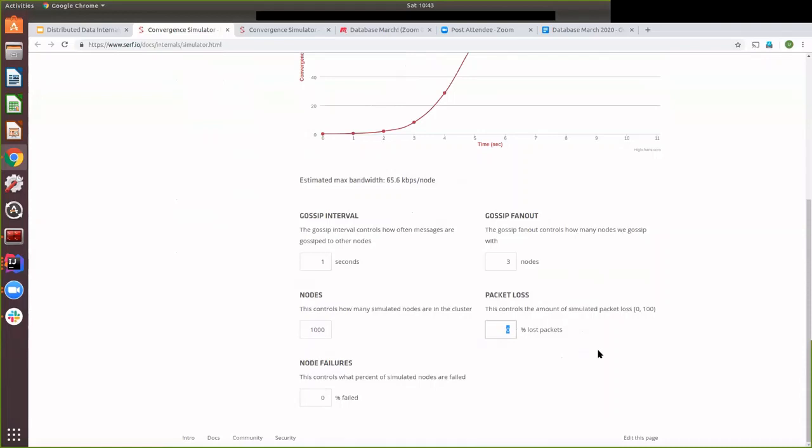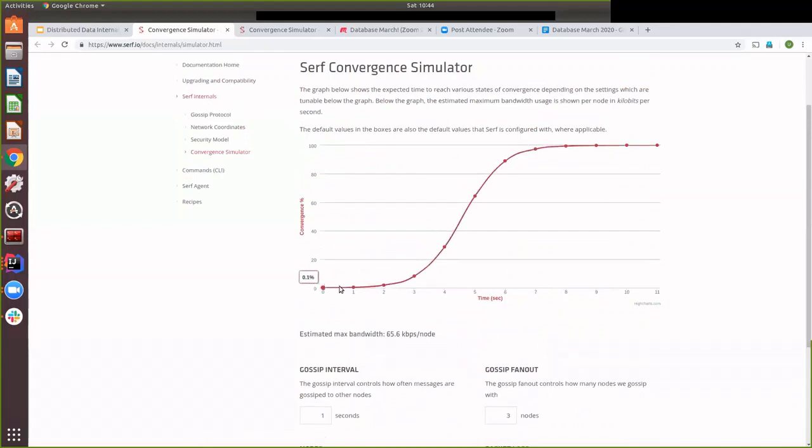And you can configure the number of nodes you expect to fail, with network instability and some loss of packets, and how quickly your gossip will reach all the cluster members.